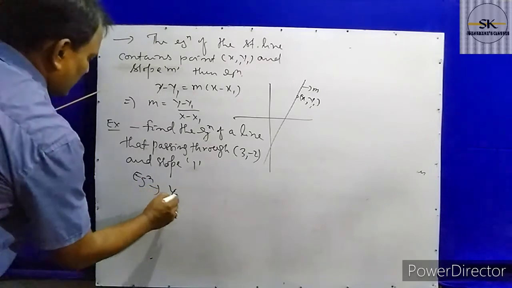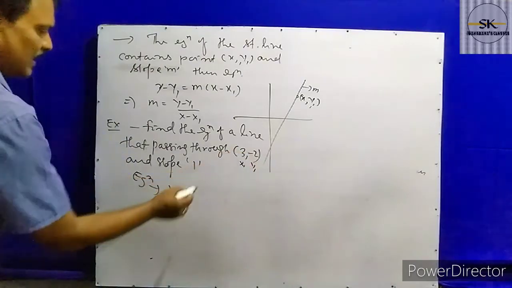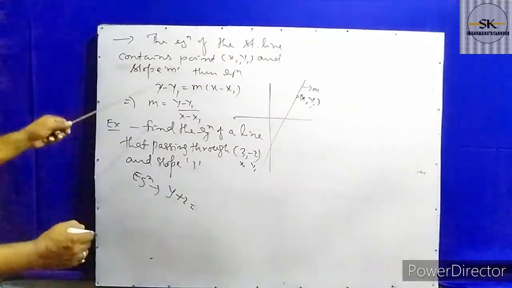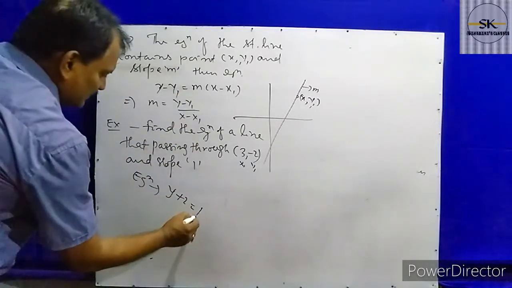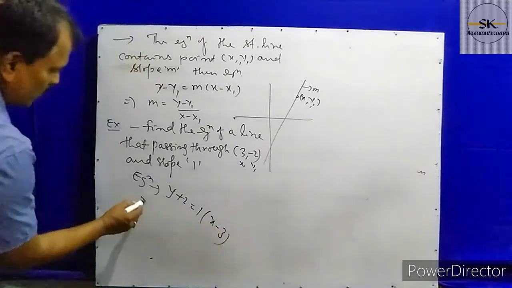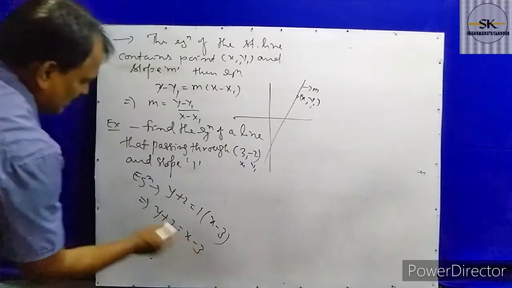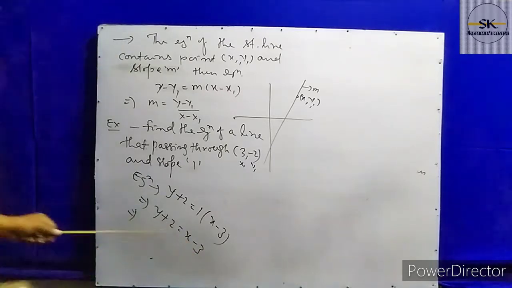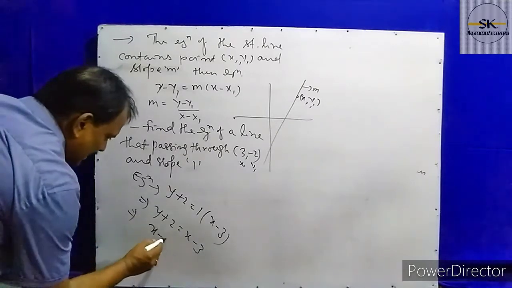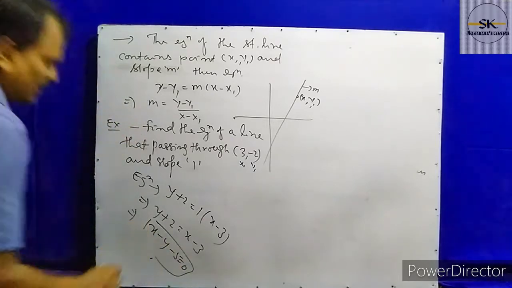y minus y1. You consider this as (x1, y1). Instead of y1 you put minus 2, and minus minus 2 is plus 2. m equal to 1 into x minus x1, which is 3. On simplifying, we get y plus 2 equals x minus 3. Always keep x positive, so we take everything to that side, and we get x minus y minus 5 equals 0. This is the required equation of the straight line.